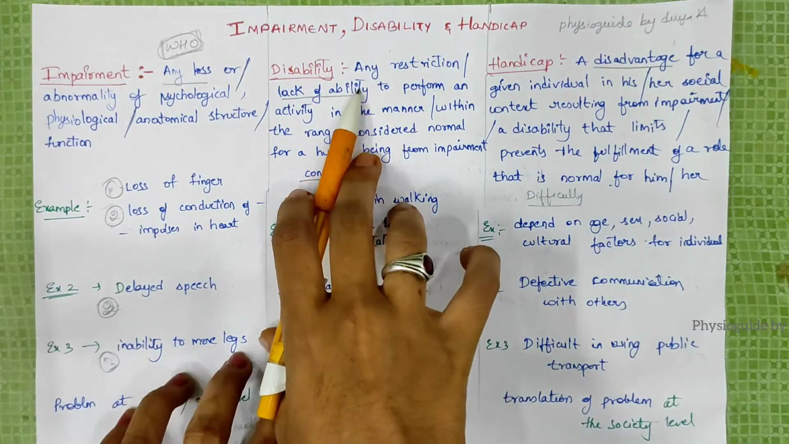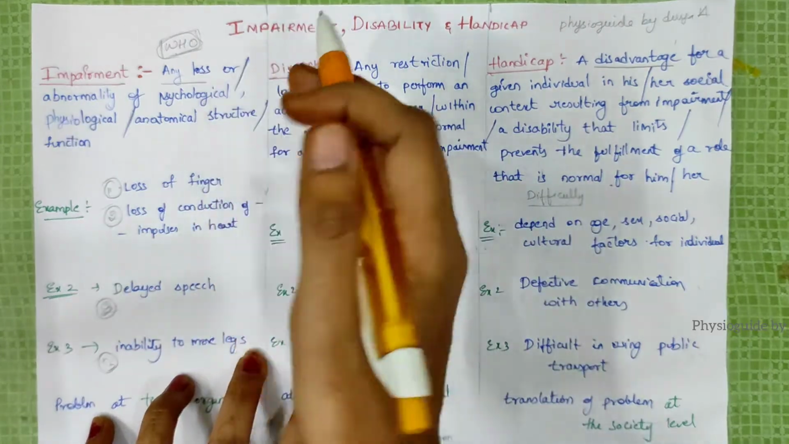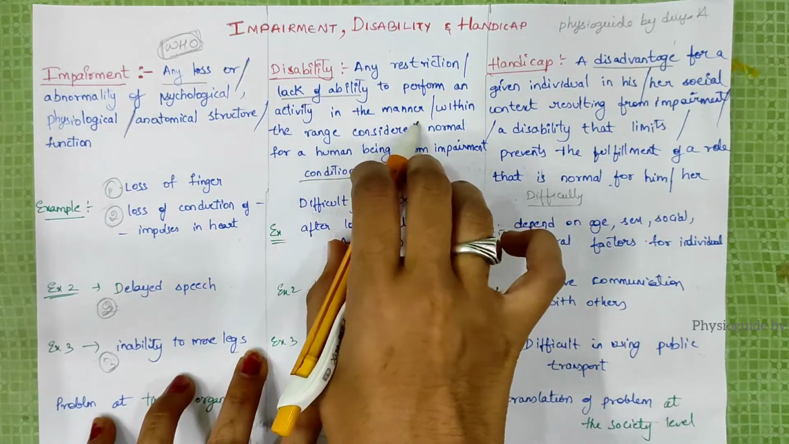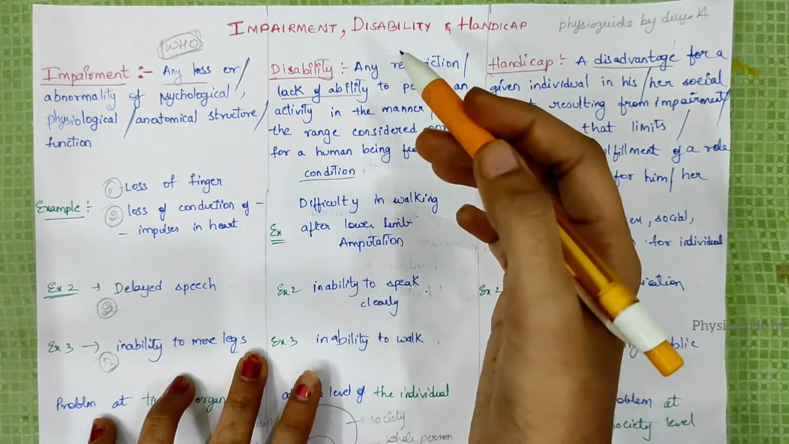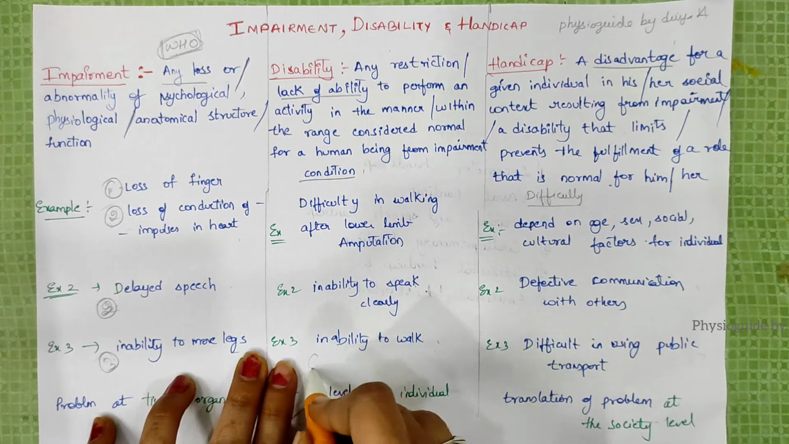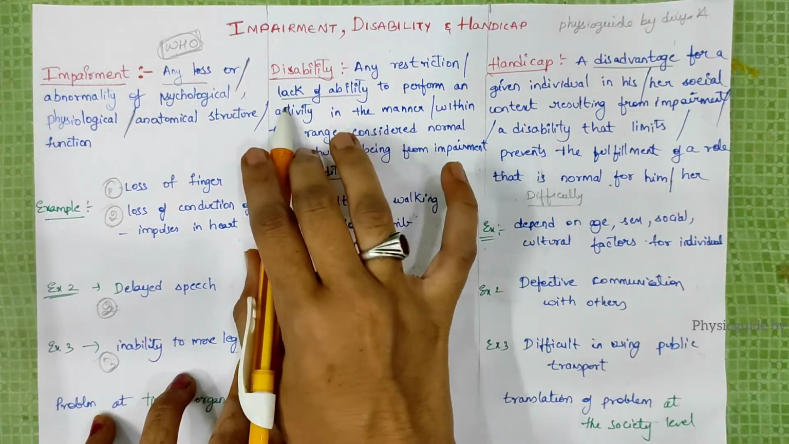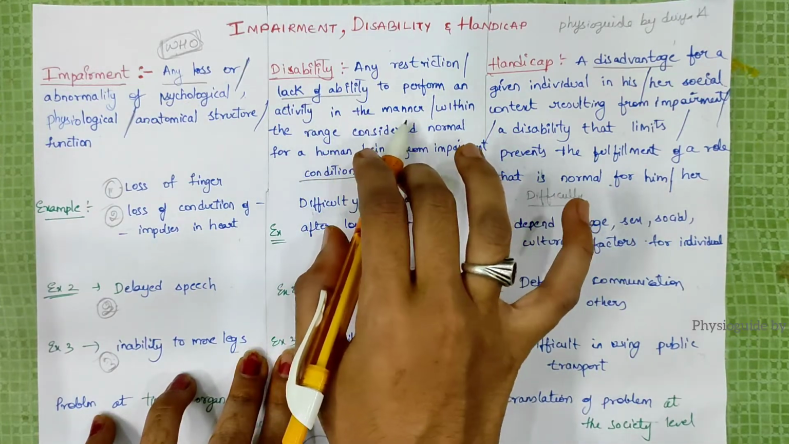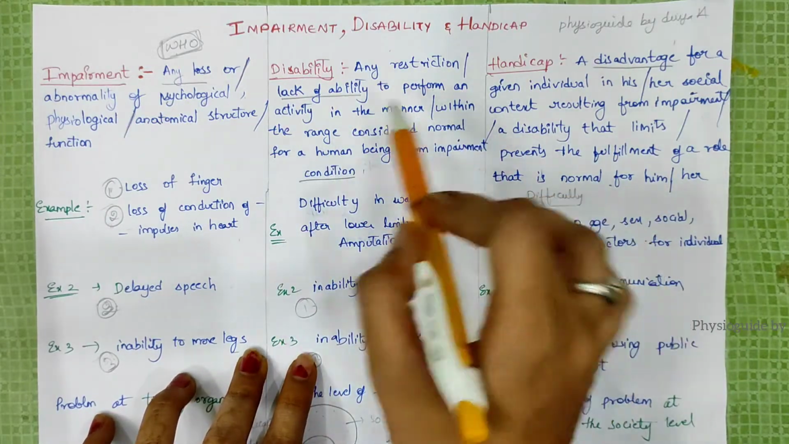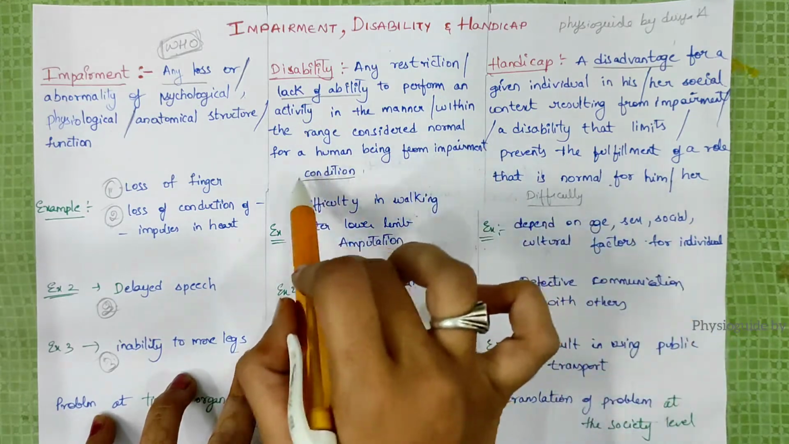Now next, disability. What is disability? Any restriction, means they can't move that organ. Lack of ability to perform an activity in the manner, what example? See here, inability to walk, this also we can give. Inability to speak clearly. So lack of ability to perform an activity in a manner, these two examples. Within the range considered normal for a human being from impairment condition.